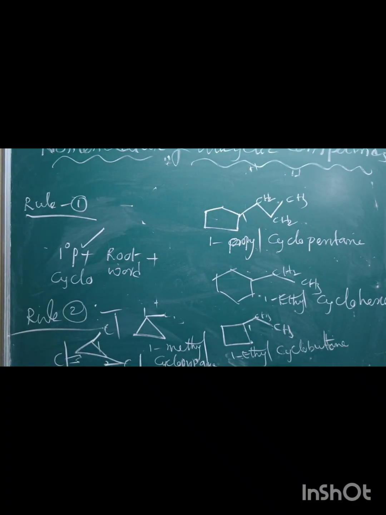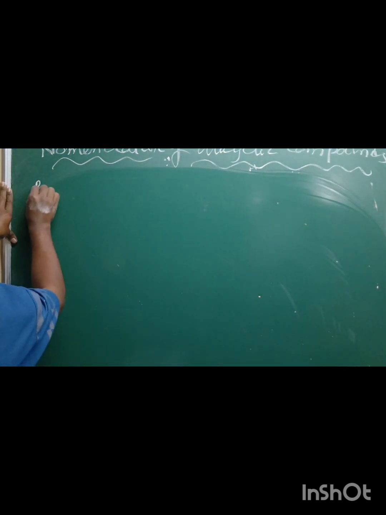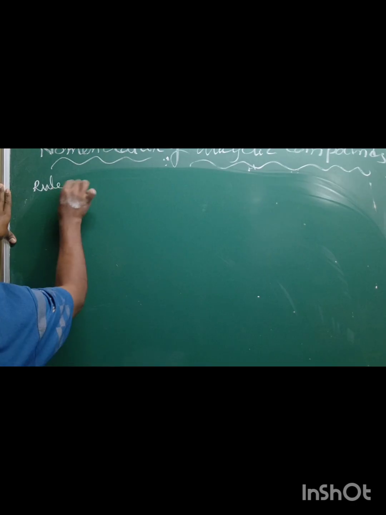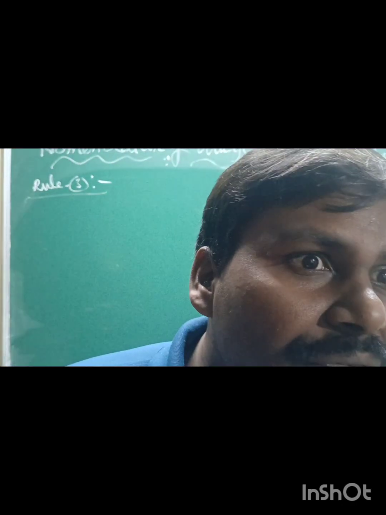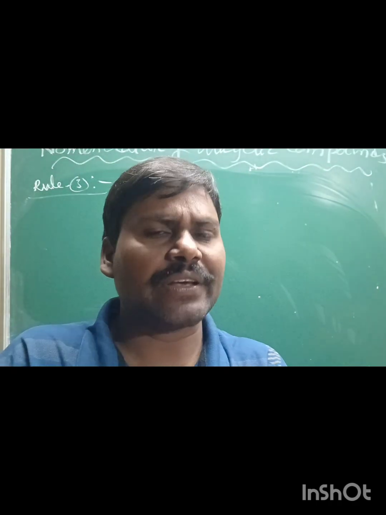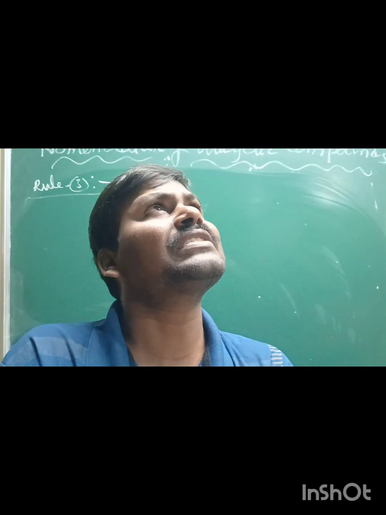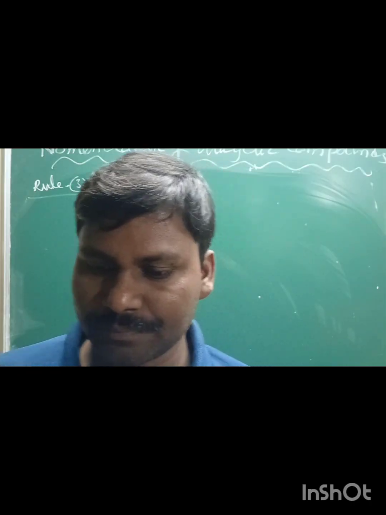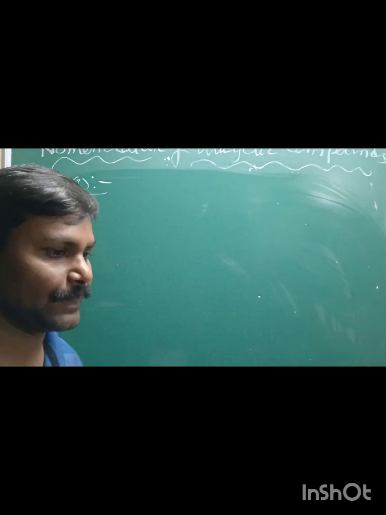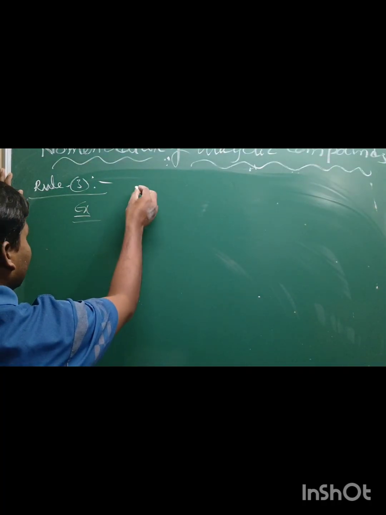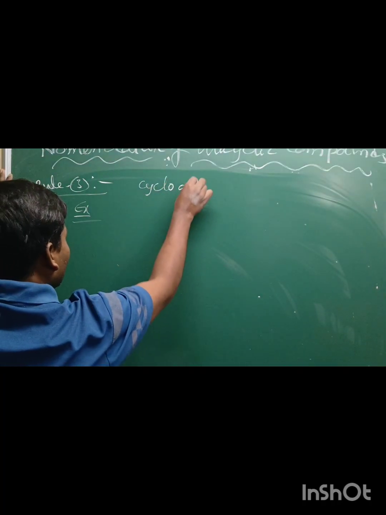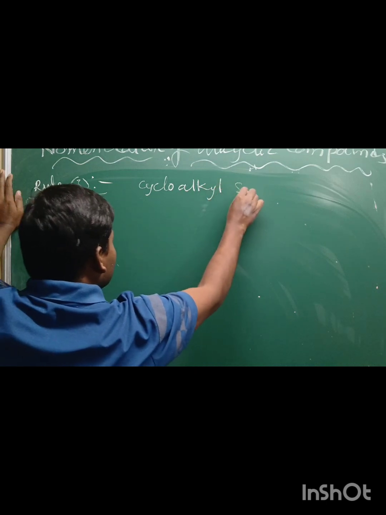This is rule number 2. In case of rule number 3, you can observe here, rule number 3. If the ring is having less number of carbon atoms than the substituents, the side chain, then the cyclic ring acts as a substituent. Then the substituent name of the cyclic ring is called cycloalkyl substituent.